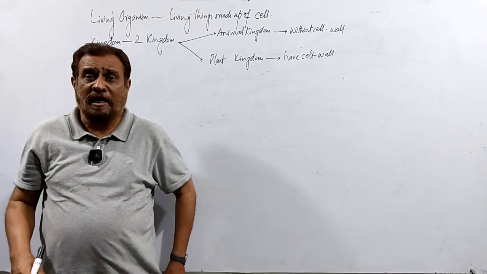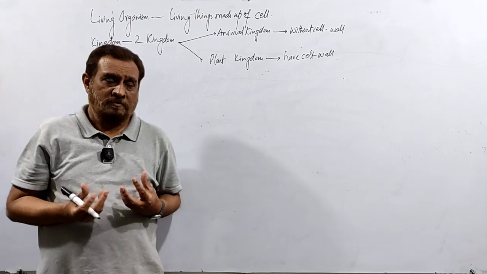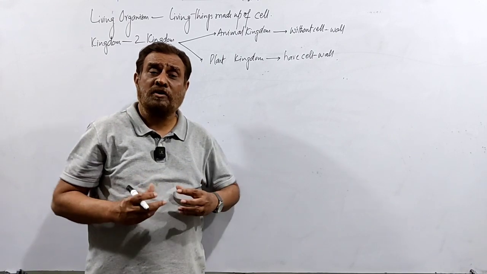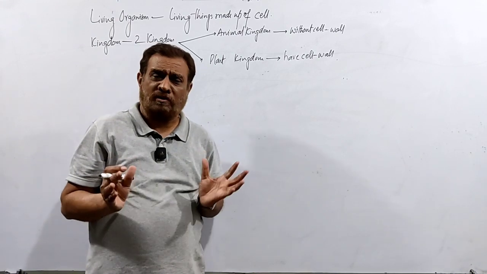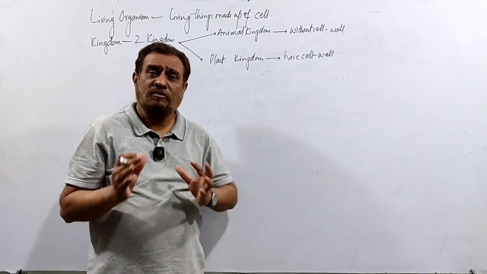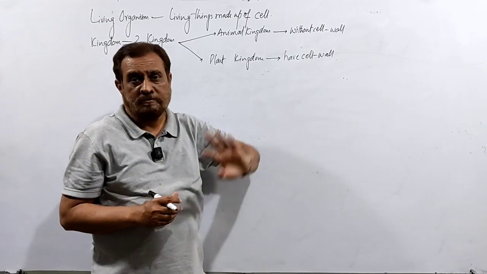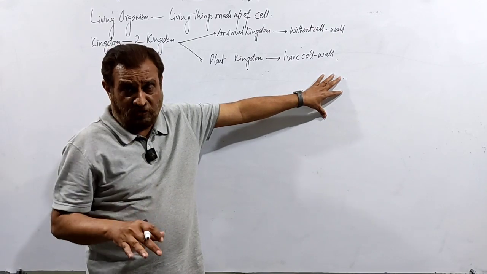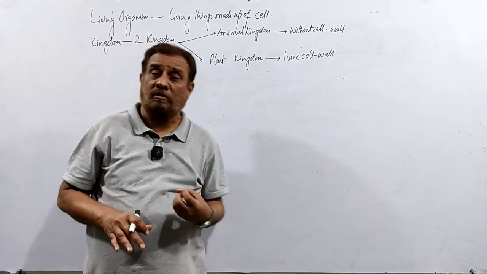But unconsciously, in the animal kingdom, the living organisms which were heterotrophs were classified, and here majority, not all, but majority of them were the autotrophs.